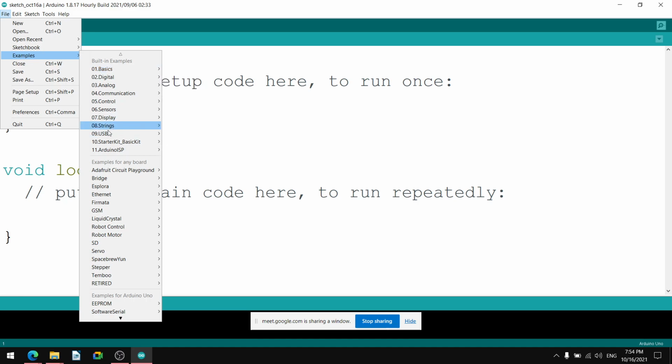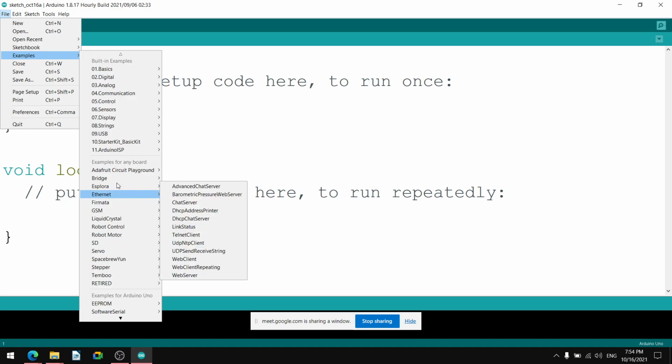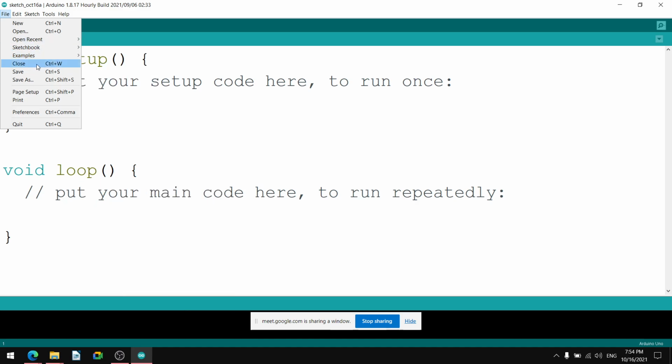Under Examples, so many examples are there. Below there is again an arrow, and we can have further examples, more examples. Below Examples there is Close. It closes the current window.